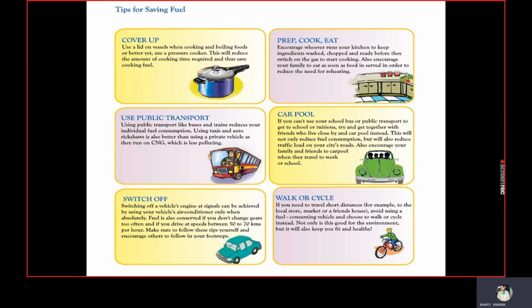We can switch off our vehicle engines at signals, and use the vehicle's air conditioner only when absolutely needed. Fuel is also conserved if you don't change gears too often, and if you drive at speeds between 50 to 70 kilometers per hour. And encourage others to follow in your footsteps. Sometimes whenever we drive, we change gears continuously without any actual use. So we should control this habit.